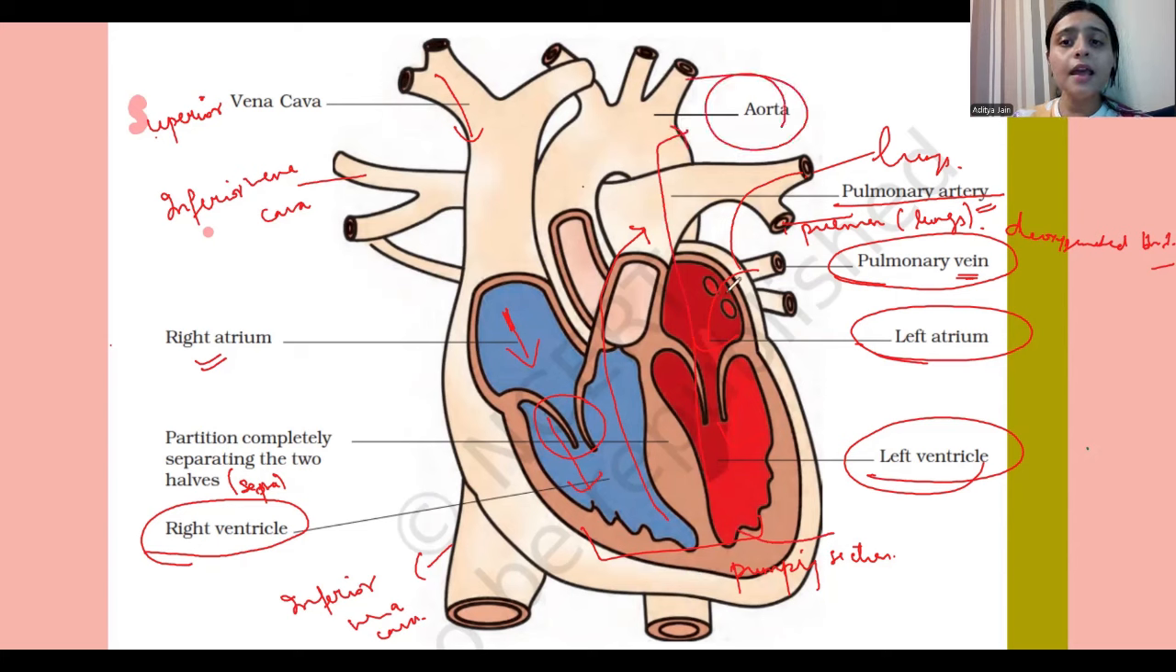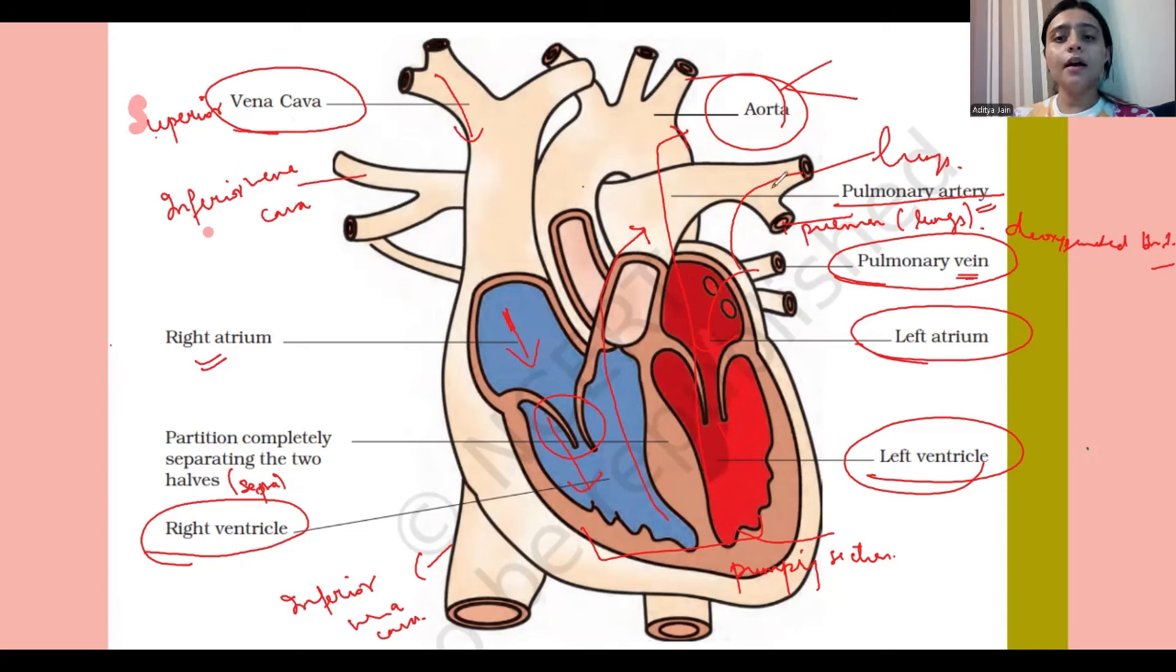And here, this is the major blood vessel which helps in transporting the blood towards all parts of our body. And one more thing I need to make sure you know is that the vena cava is the largest blood vessel.